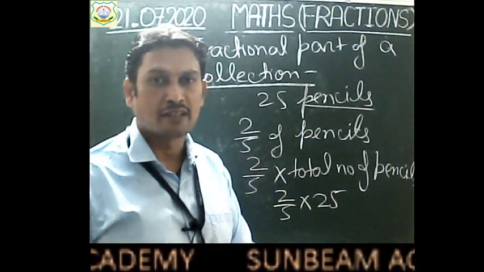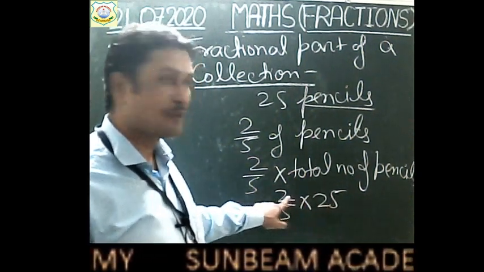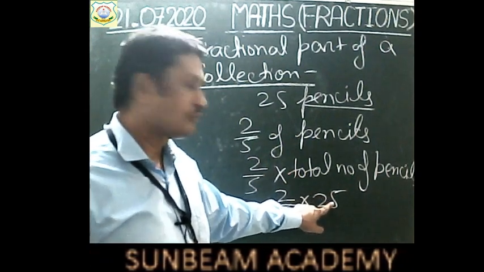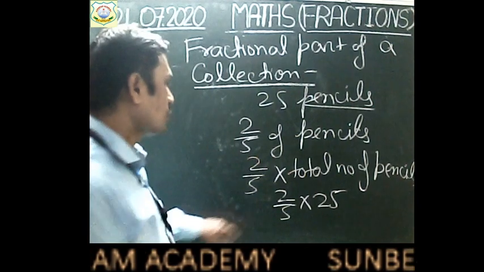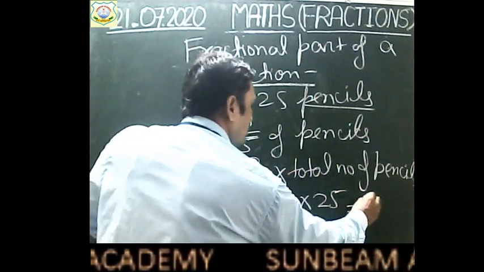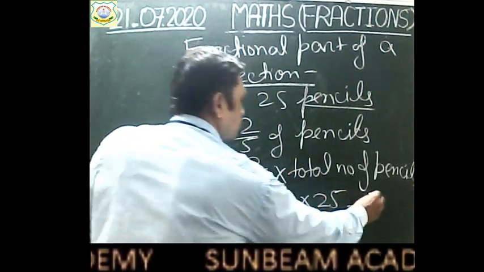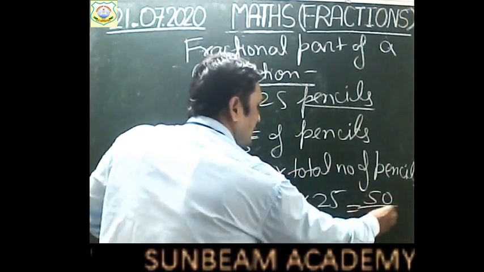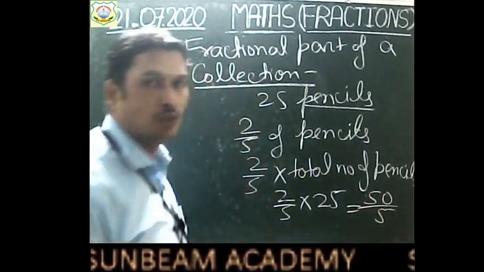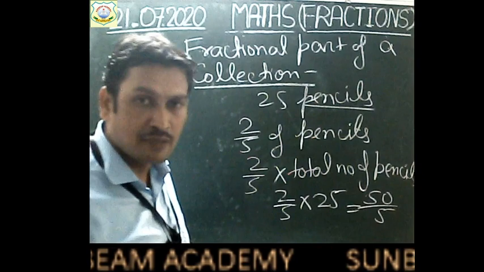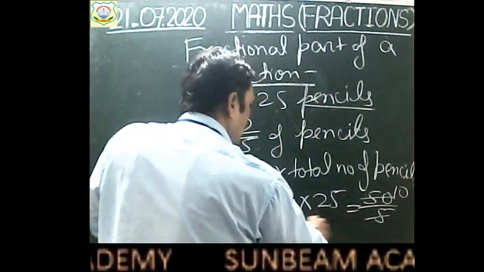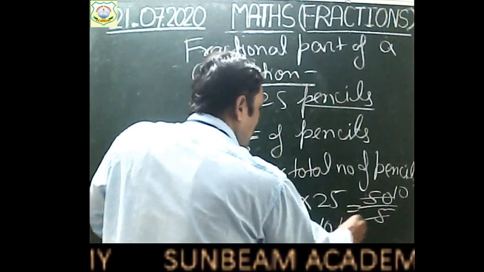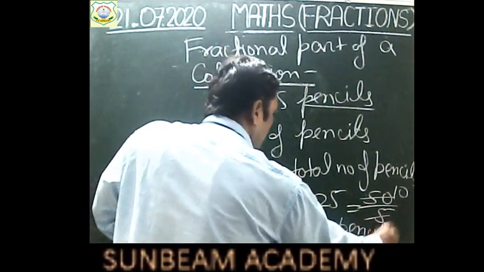How will you multiply, children? So 25, 25 2 times. The number here will be multiplied with the numerator, not with the denominator. Okay, children? So you will write it as 25 into 2. You will get 50. 50 divided by 5. 5 10s are 50, so 50 will be cut by 5. How many times? 10 times. So your sister will receive 10 pencils.